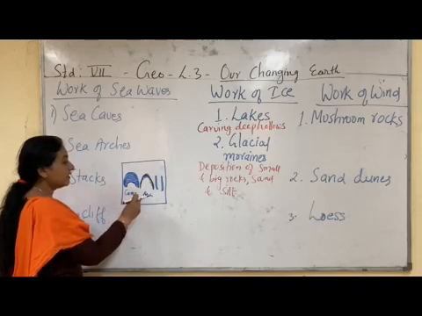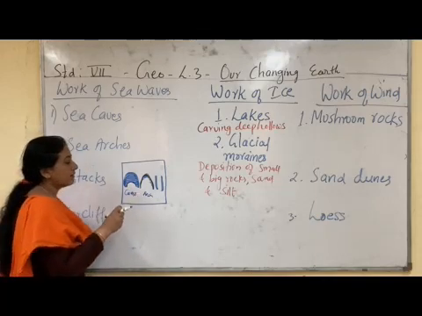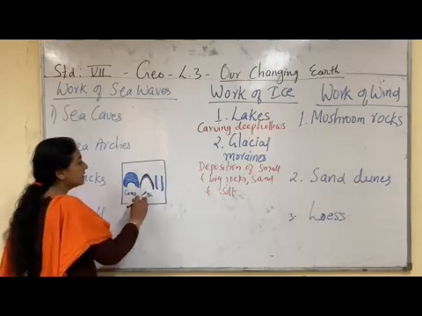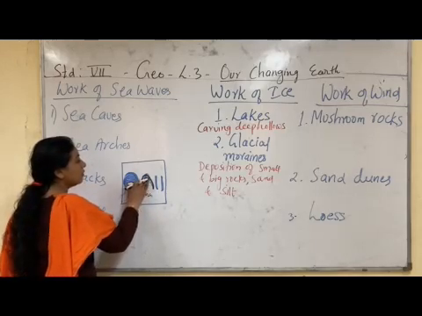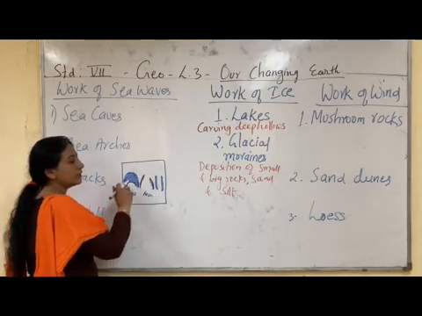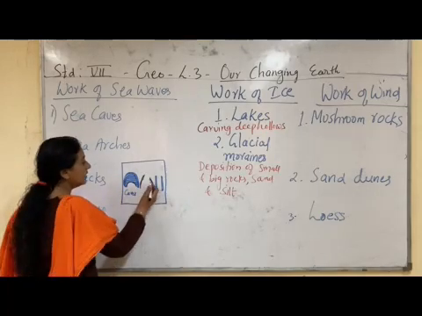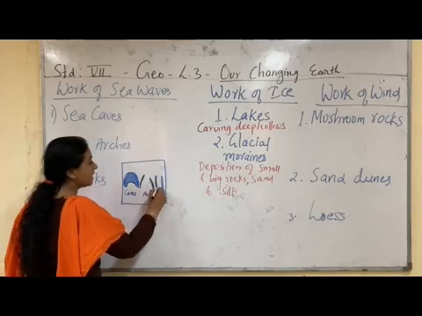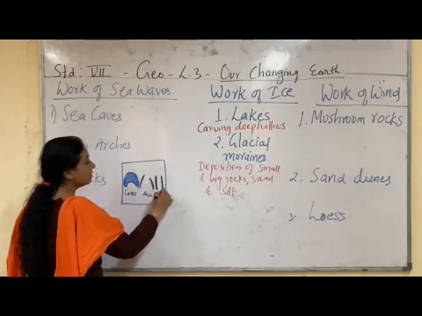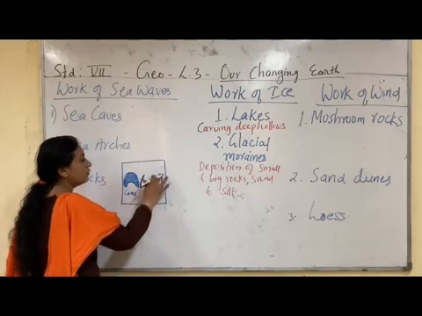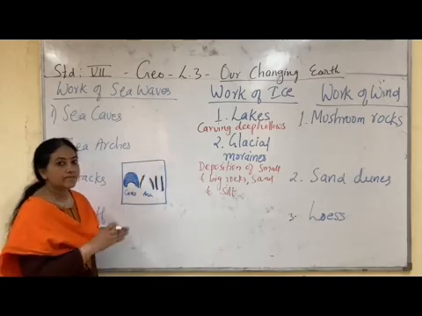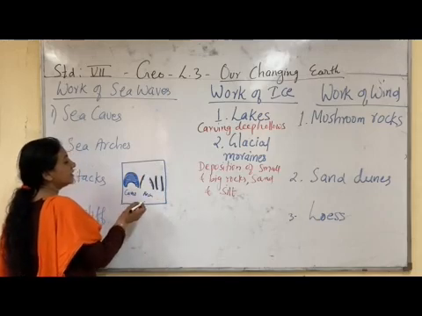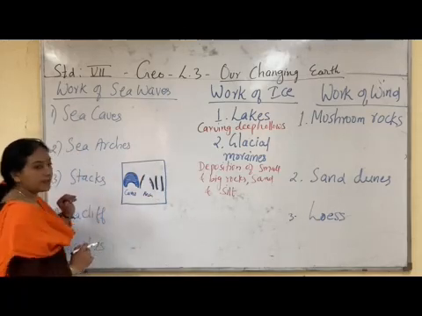Now further, when the sea waves again act on these rock pieces, sometimes the roof is also broken away and only the walls of the rocks are left. Such a structure, where the roof is also eroded by the sea waves and only the walls are remaining, is called a stack.